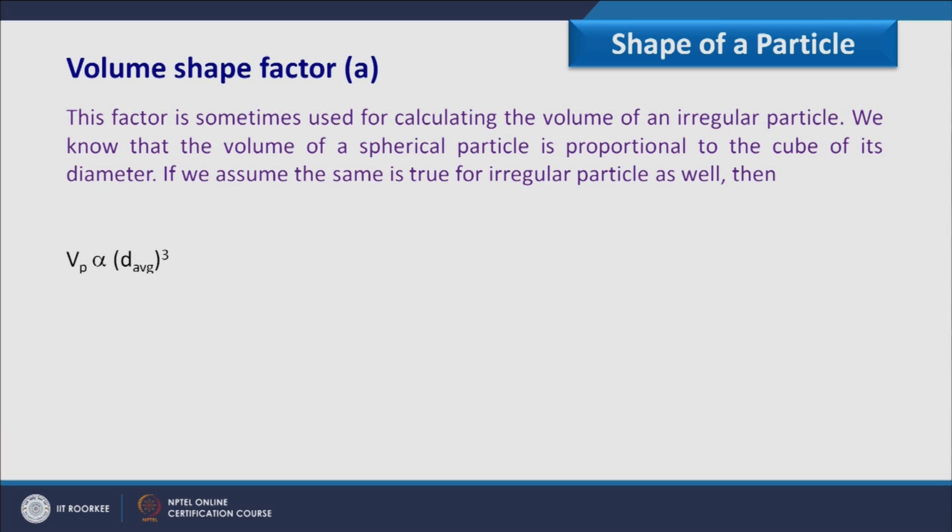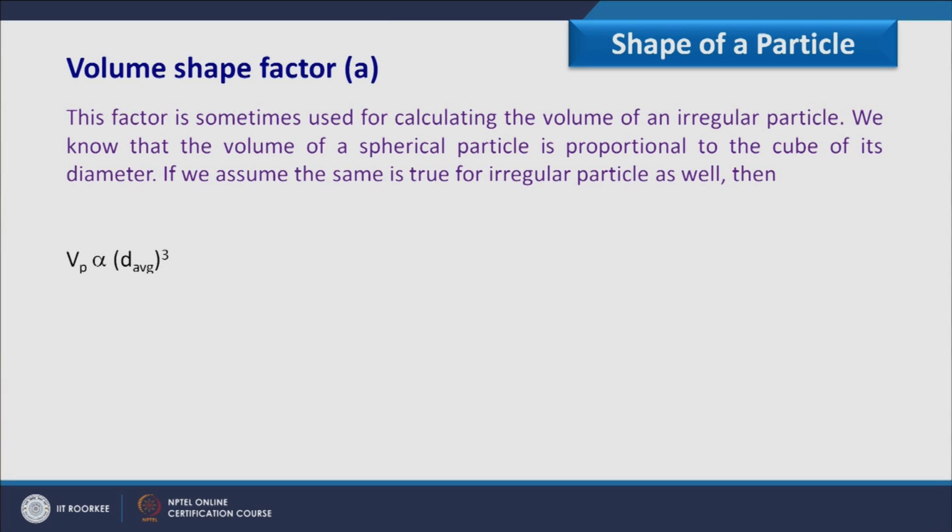Next we have the volume shape factor, that is A. This factor is sometimes used for calculating the volume of an irregular particle. We know that the volume of a spherical particle is proportional to the cube of its diameter, like I have shown here, Vp is proportional to d average cube.